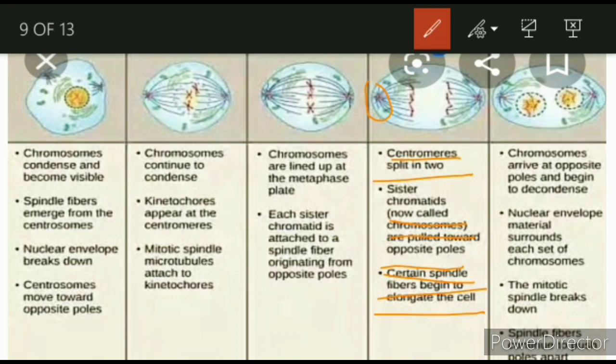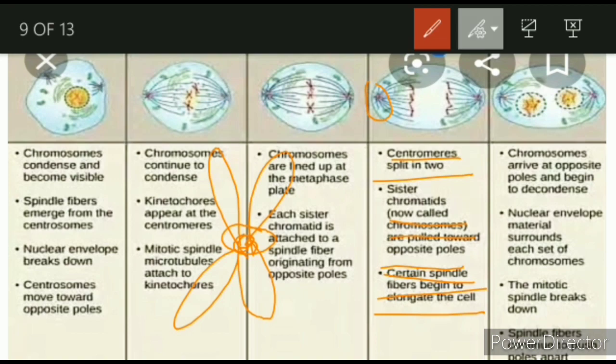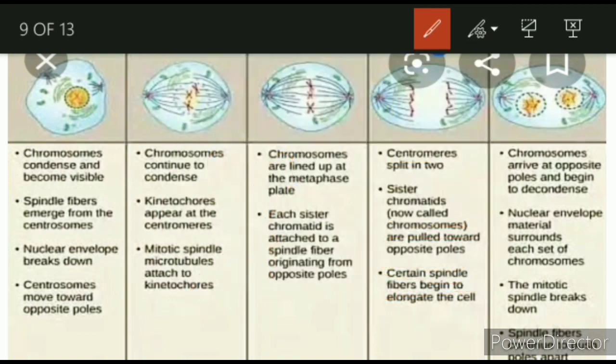Centromere means this. This is the chromosome. It is the centromere, the middle part of the chromosome, and above this there is the kinetochore, which is formed for attachment of spindle fiber during the metaphase. Understood the difference between centromere and the kinetochore? Now we will see the picture.